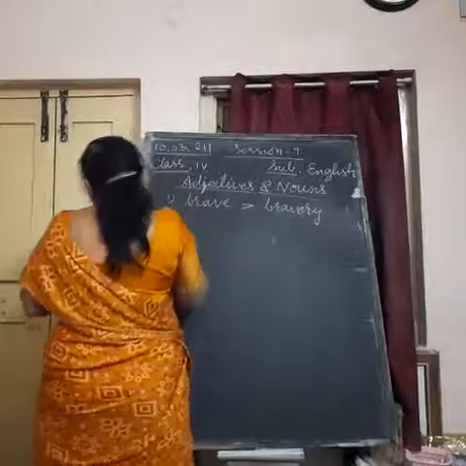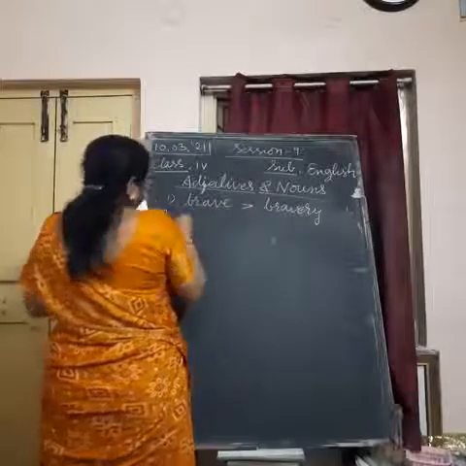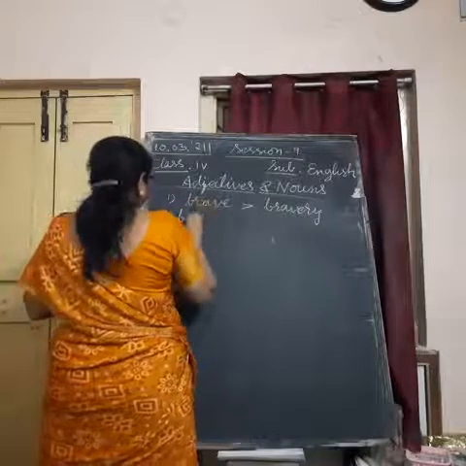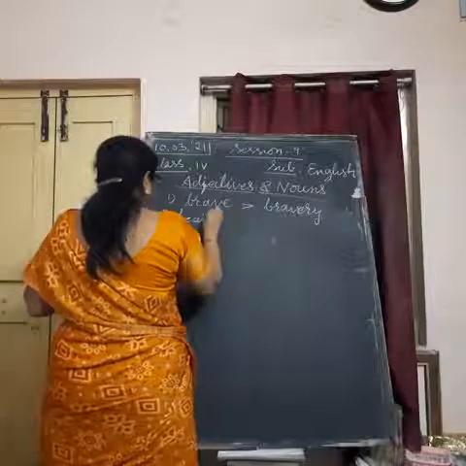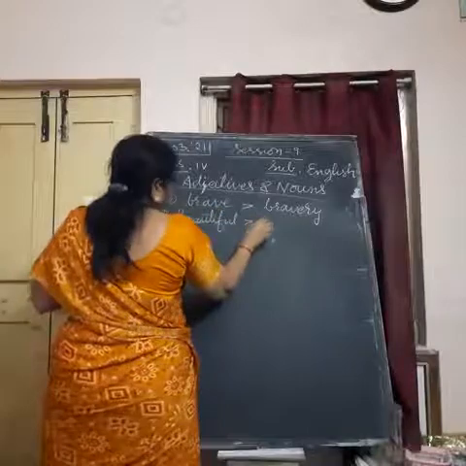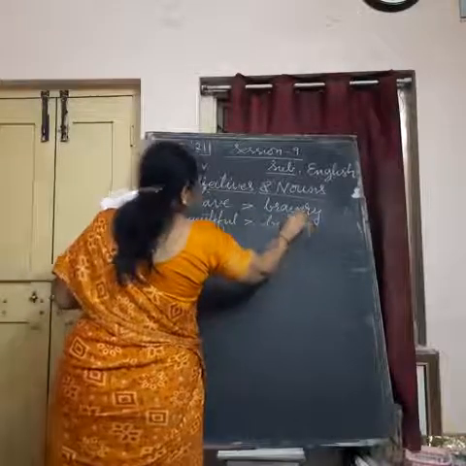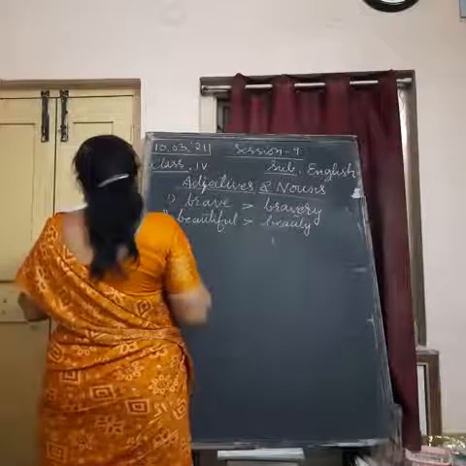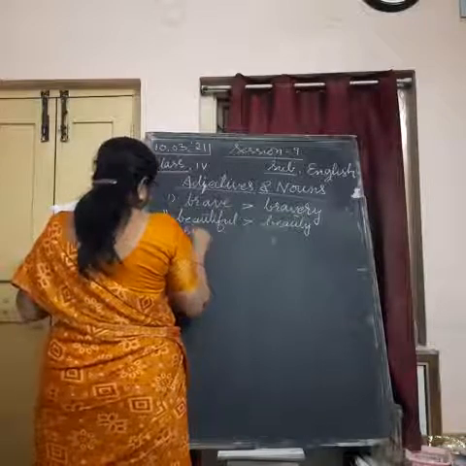The second one, they have given in red in your book, is beautiful, beauty. And third, generosity, generous.